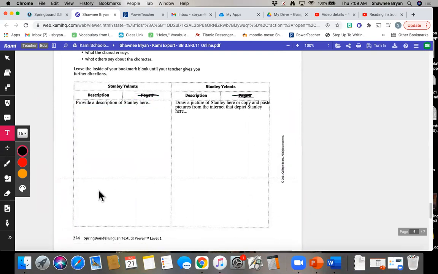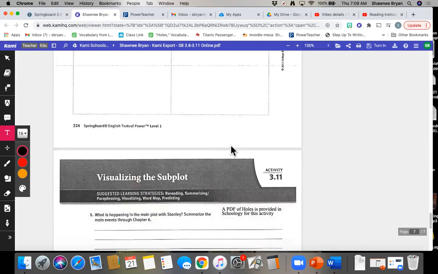On the left, I want you to provide a description of Stanley, everything that we know about him so far. On the right, I want you to draw a picture of Stanley. So you can use the drawing tools in Kami, or if you would like, you can get onto Google and copy and paste some pictures that you feel are relevant to Stanley's character.